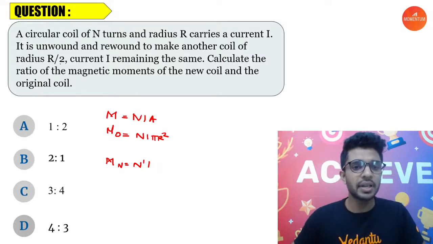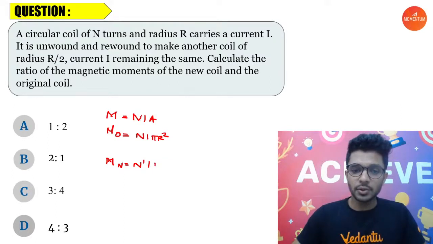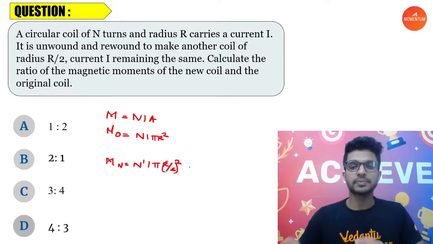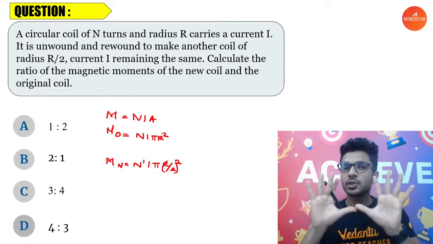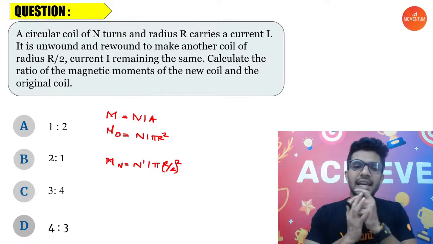Current is the same. Let's put it as I. Okay, and what is happening to the radius? R by 2. So area is equal to pi r by 2 the whole square. Is it clear this part? Now the only unknown which is stopping us from getting the correct answer is n dash.